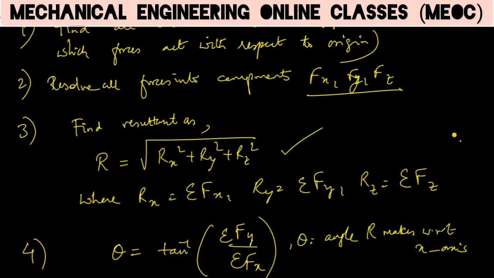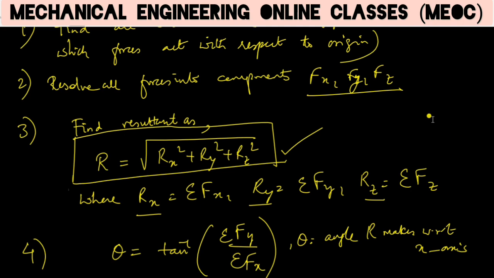Then if Fz is the z component of a force, we have to add up all the z components of forces considering the sign convention. Then if we sum them up, we will get the z component of the resultant. So once we get the x, y and z components of the resultant, the final resultant magnitude can be found as R is equal to root over Rx square plus Ry square plus Rz square.